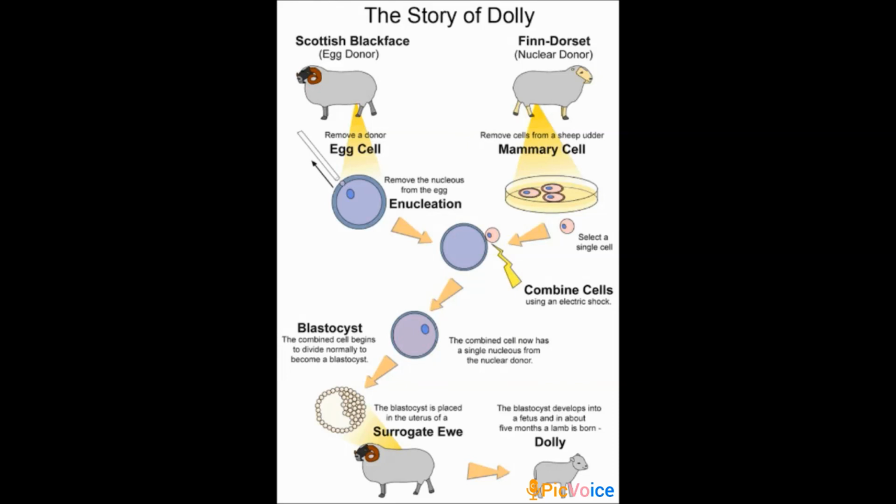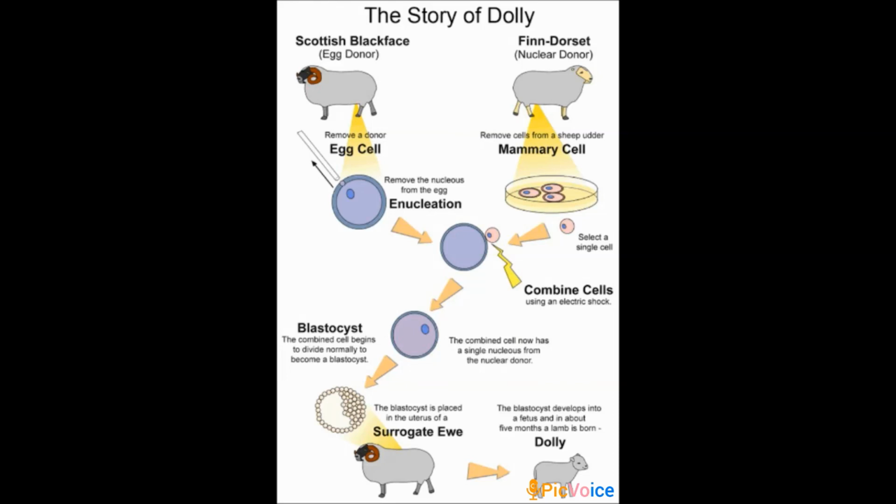Cloning is the production of an exact copy of a cell, other living part, or a complete organism. The first cloned sheep, Dolly, was created by Ian Wilmut and his colleagues at the Roslin Institute in Edinburgh.